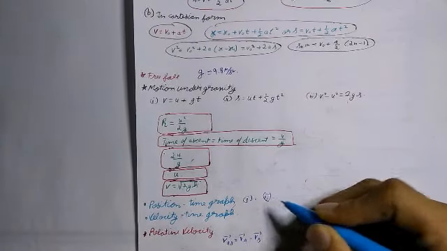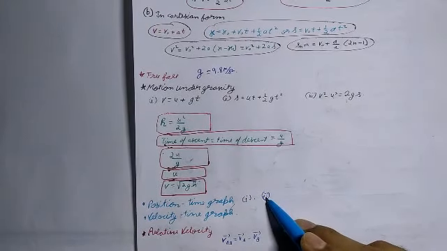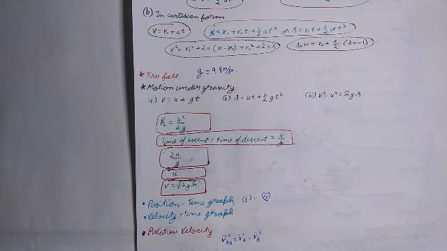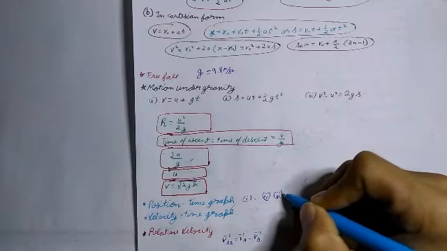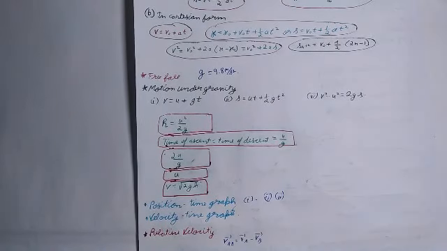Second thing is that for a body in uniform motion, the position time graph is a straight line inclined to the time axis. And the third thing is that for a uniformly accelerated motion, the position time graph is a parabola.